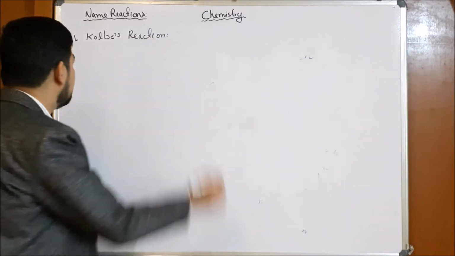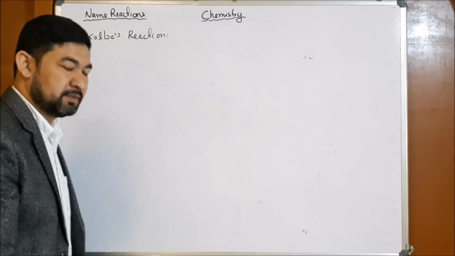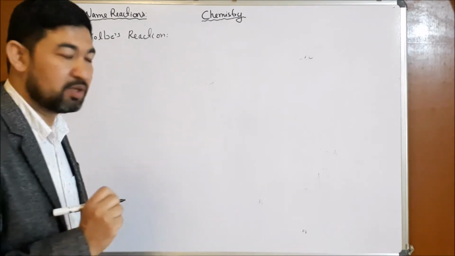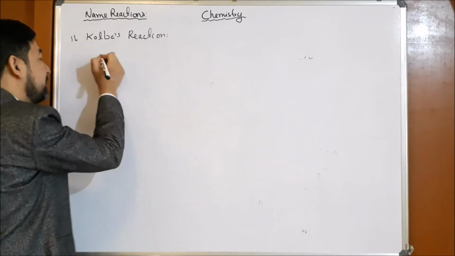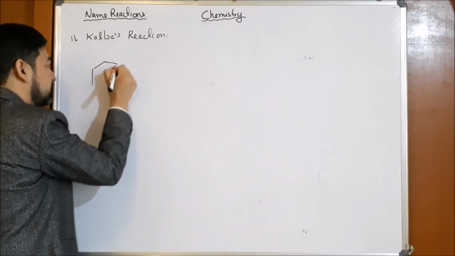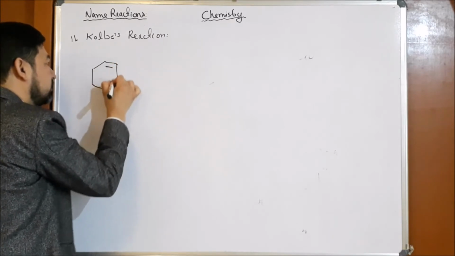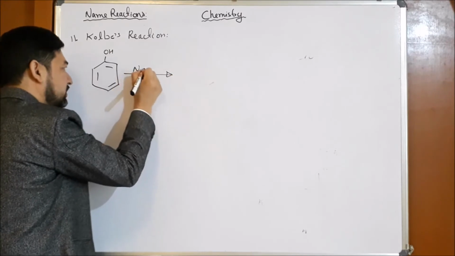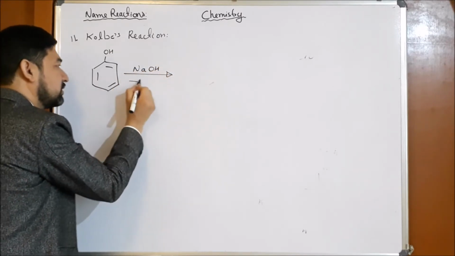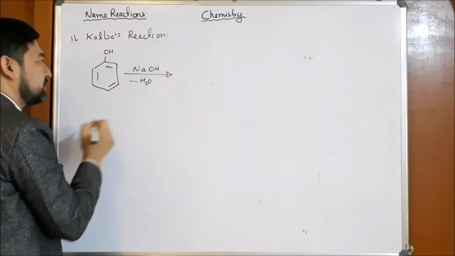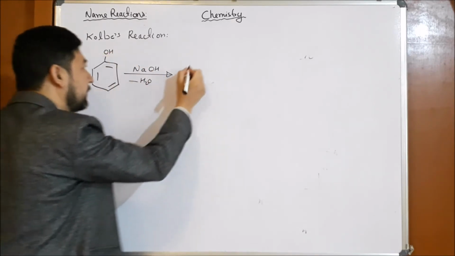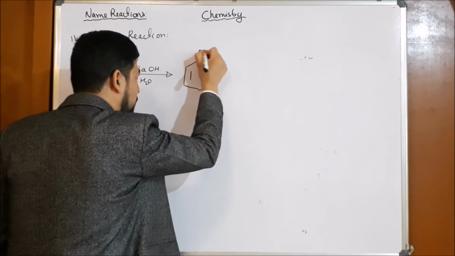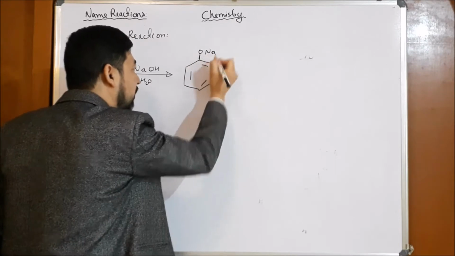The next reaction we will deal with is the Kolbe reaction. In the Kolbe reaction, normally phenol is converted into salicylic acid. Salicylic acid is one of the components of aspirin, which is used as a medicine. So we'll do this reaction. We have a phenol. When phenol is treated with sodium hydroxide, water will be released: the OH and this H form water, and the sodium goes here. So it will form sodium phenoxide, ONa. This is our sodium phenoxide, right?